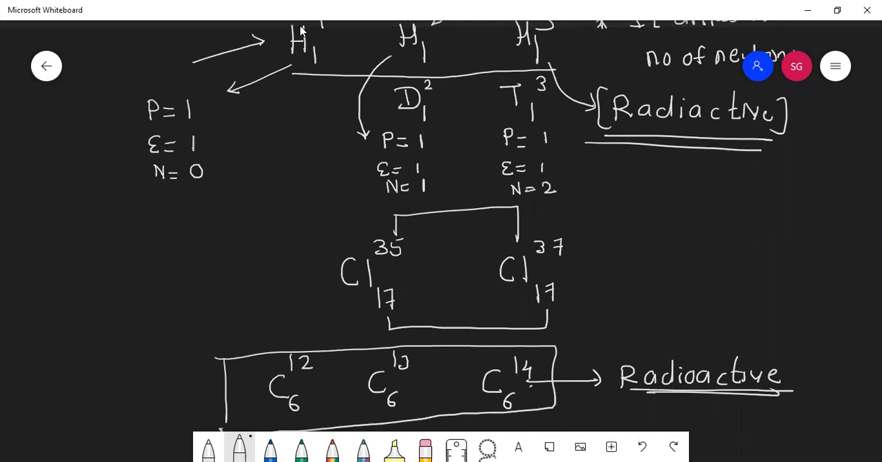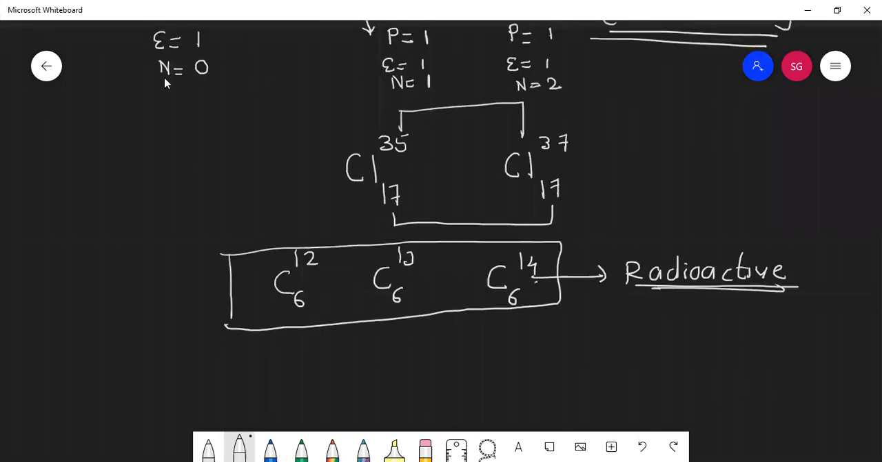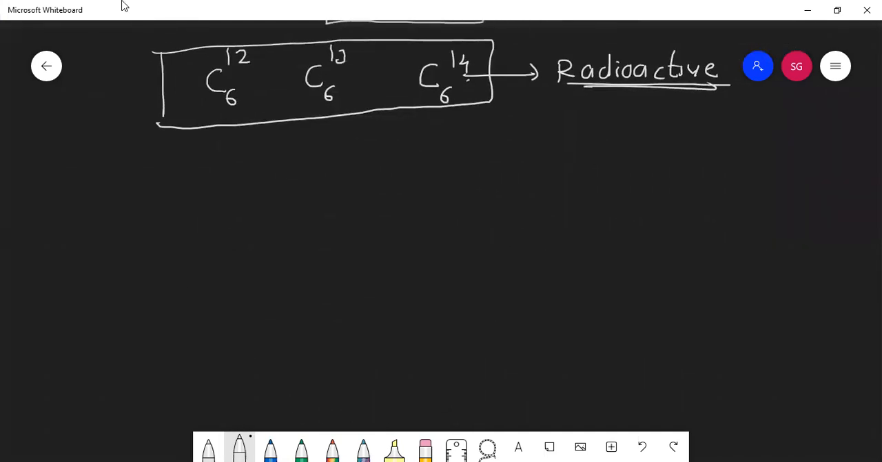Okay. Now, students, we'll continue. You need to note down some points related to isotopes. Isotopes have the same atomic number, but different mass number. Note down some important points related to isotopes.